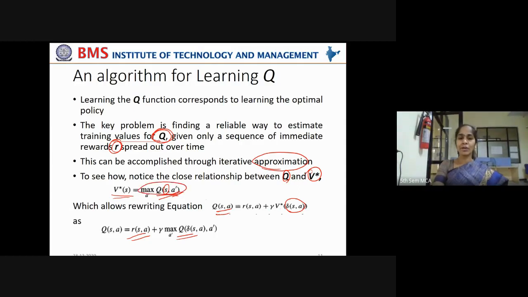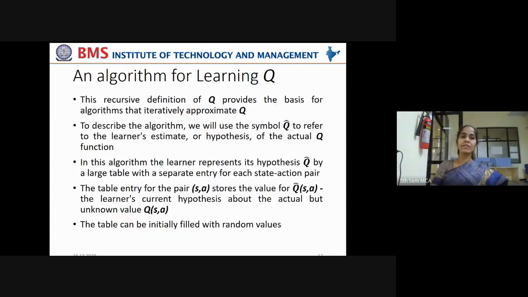this representation now. So it is max over A dash of Q of, what is the next state represented as? Delta SA. When some sequence of actions are taken, the next state is represented as delta SA. In the sequence of actions, A dash. Okay, that is how we can rewrite the equation.